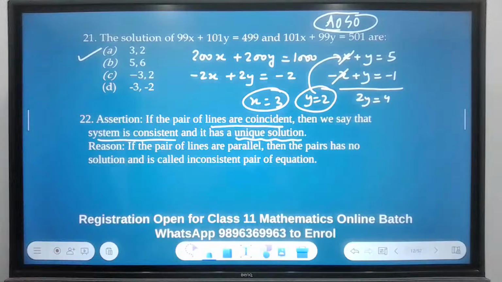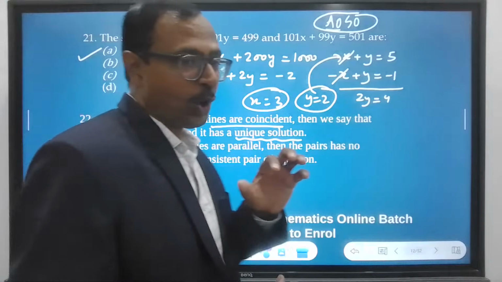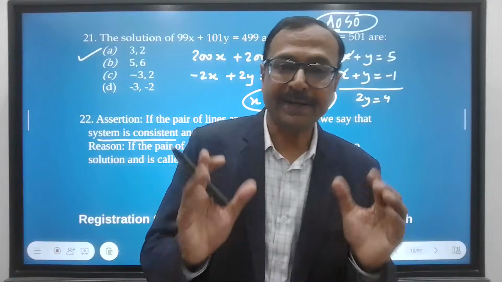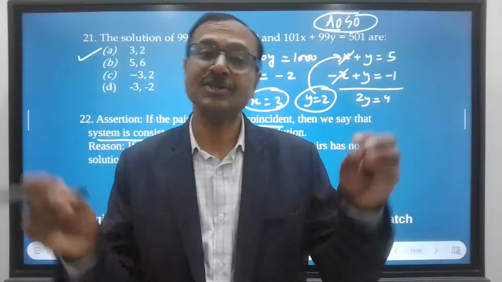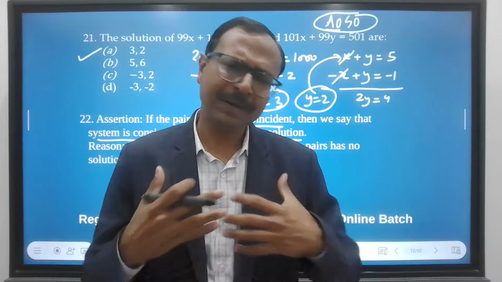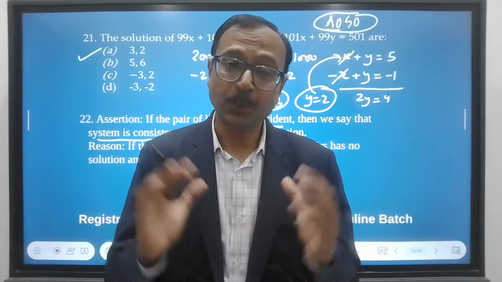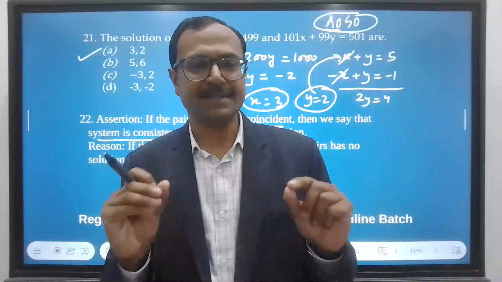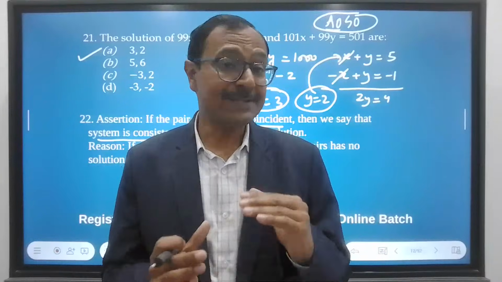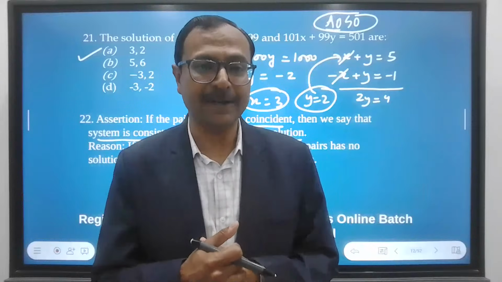So let's understand what is consistent. A system of equations is called consistent when it has a solution. Either one solution or infinitely many solutions, unique solution or infinite solutions. Both ways it is consistent. Okay, when is it inconsistent? Obviously, when it has no solution, that means parallel lines.